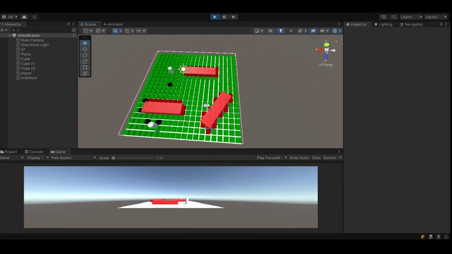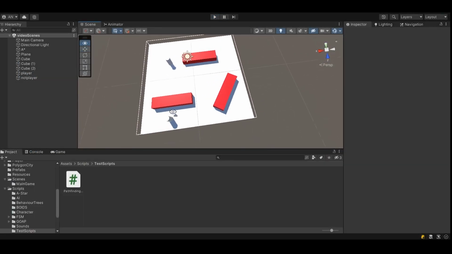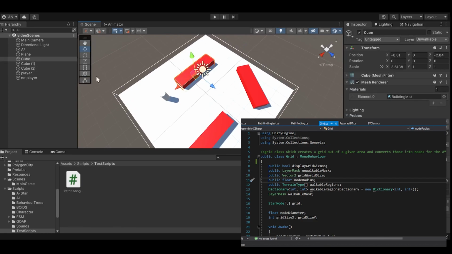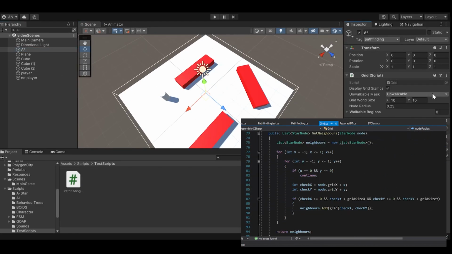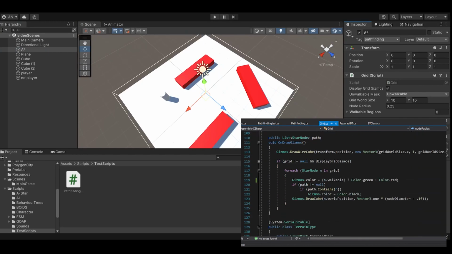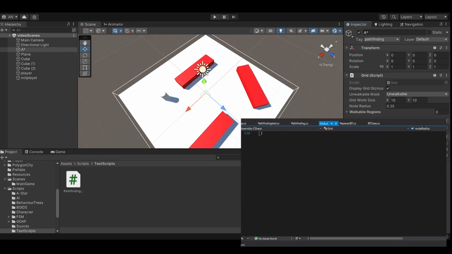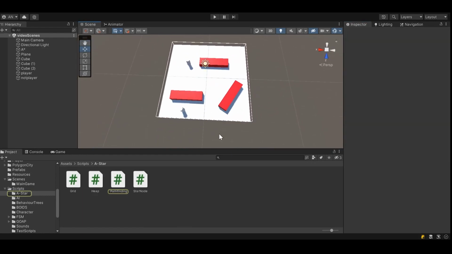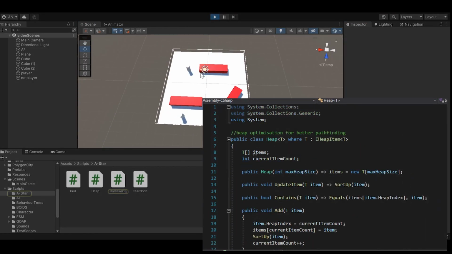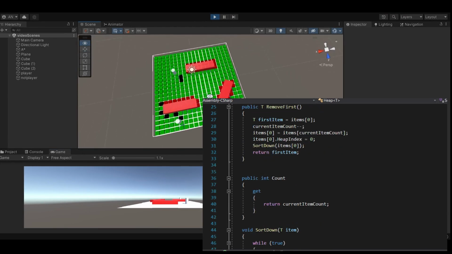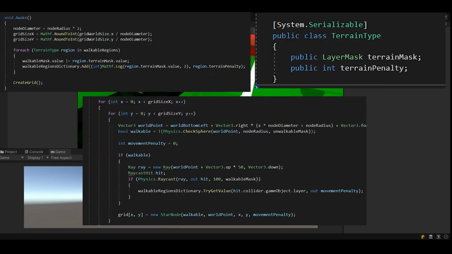Inside the game engine, I first implemented the A-Star pathfinding algorithm using grid and node-based calculations to find the most efficient path from point A to B while avoiding the obstacles defined by the unwalkable layer mask. I improved this algorithm by adding heap optimization so that runtime performance could be increased. I expanded this further by adding cost using layer masks, meaning certain areas cost more to traverse and NPCs can find cheaper paths to their destinations.